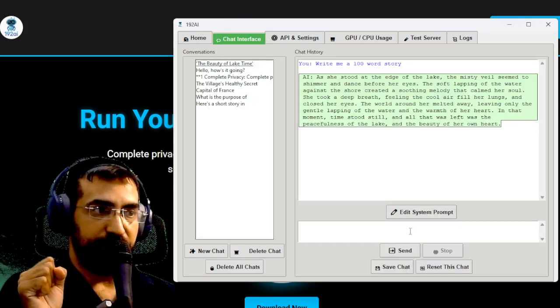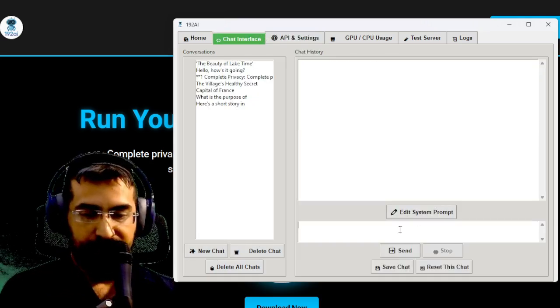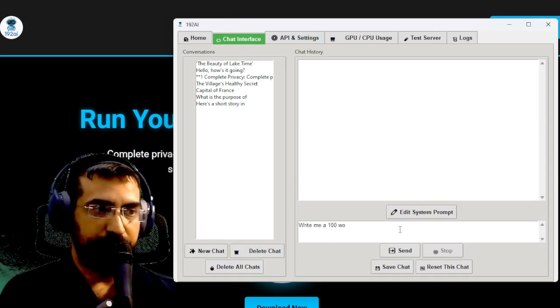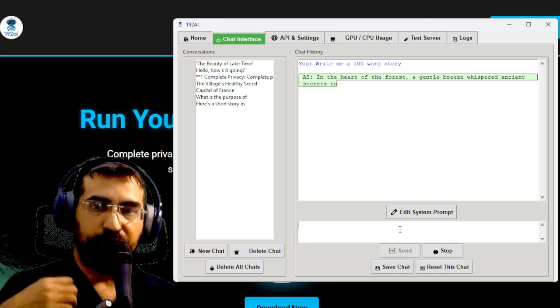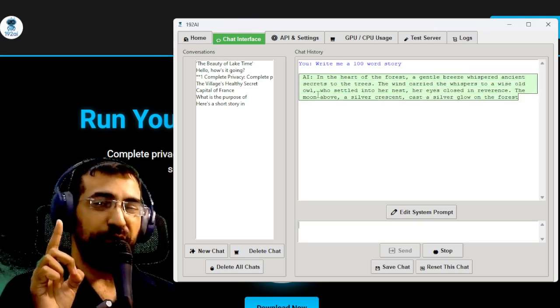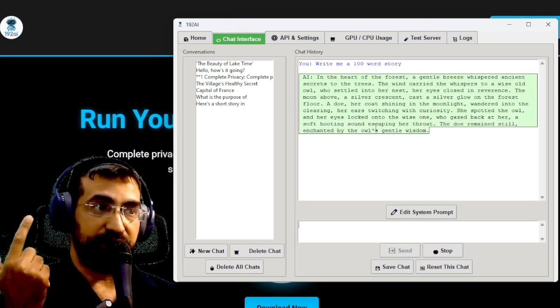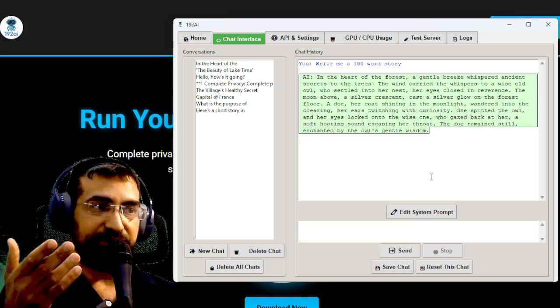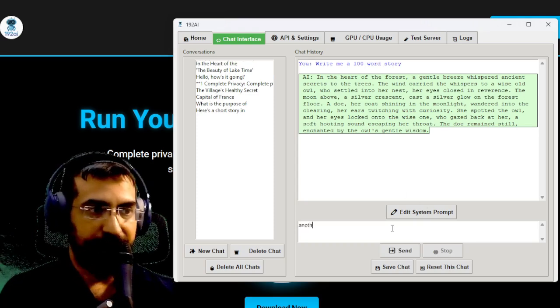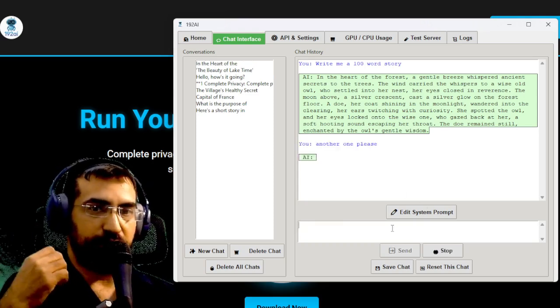Now, let me just show you an example. Let's click new chat here. Write me a 100-word story just to show you how quick this is. And this is running on a CPU alone. It's not even running on a graphics card at all. This computer doesn't have a good graphics card. It's not really using it at all. So as you can see, it's very fast. Another one, please. Writing a 100-word story.